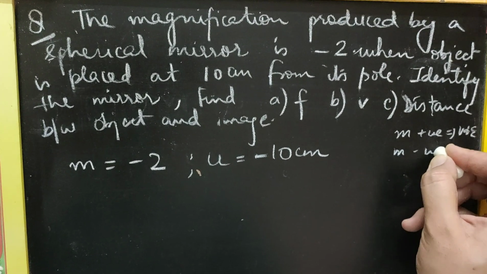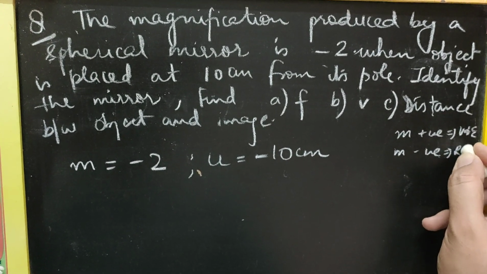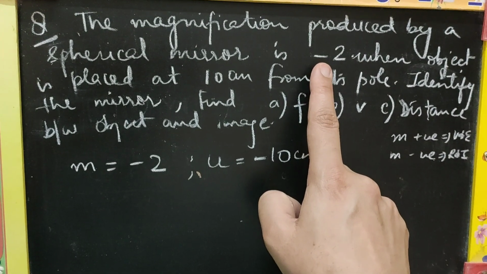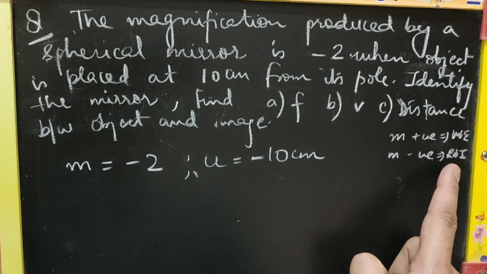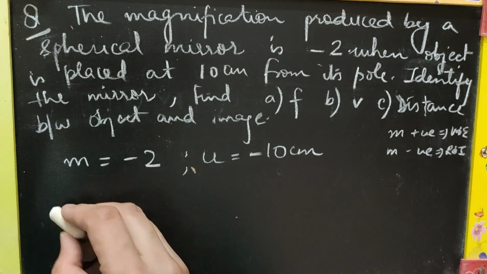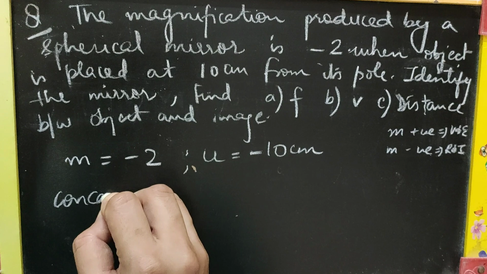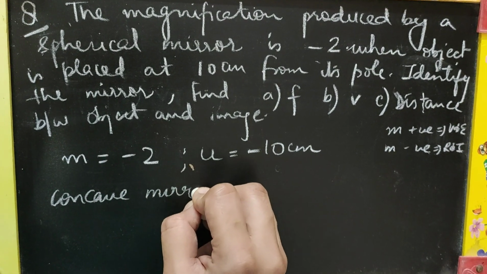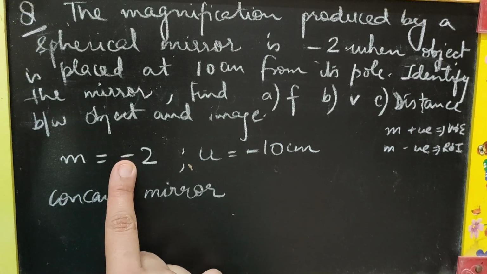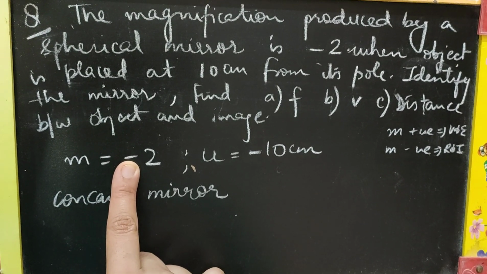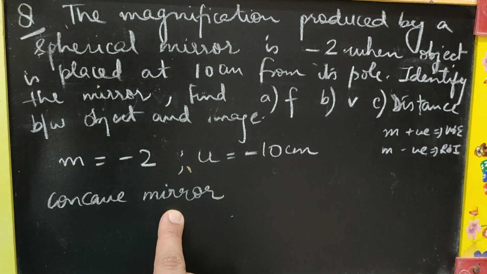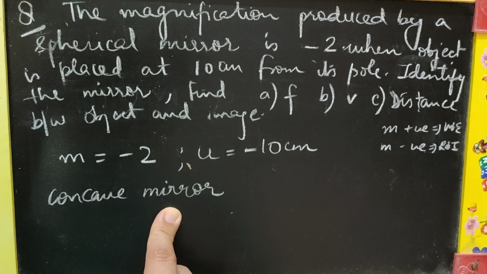And when magnification is negative, it implies the image is real and inverted. Now in this case, since magnification is negative, it's a real and inverted image. And real and inverted images are only formed by concave mirror. So we have identified the mirror by looking at the sign of the magnification, that is negative, which indicates it's a real and inverted image, which are only formed by concave mirrors. So it's a concave mirror here.